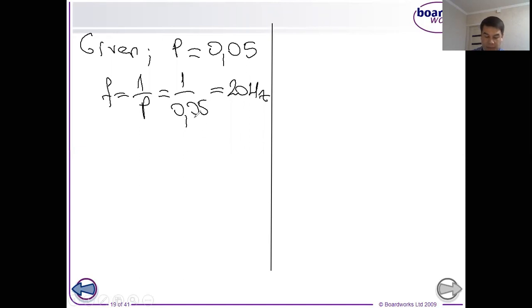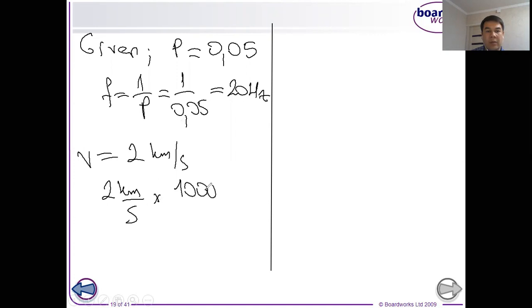Then, dear students, the velocity is equal to 2 kilometers per second. We also have to convert the velocity to meter per second. Then 2 kilometers over second times 1000 meter over 1 kilometer. So kilometers cancel each other. Here we will have the result 2000 meter per second.